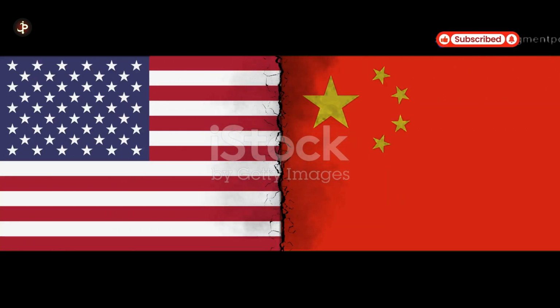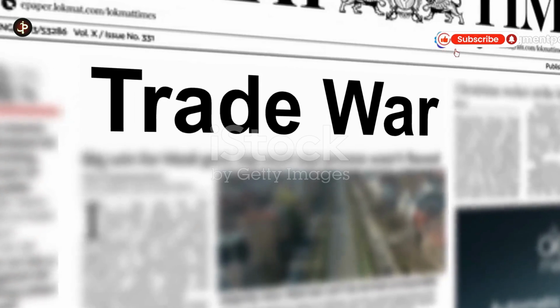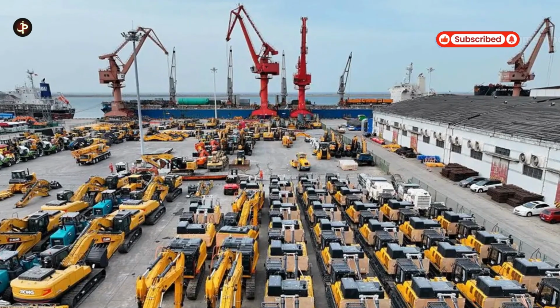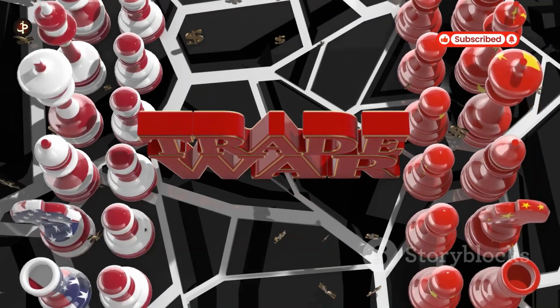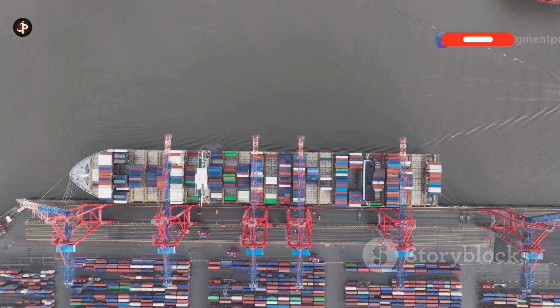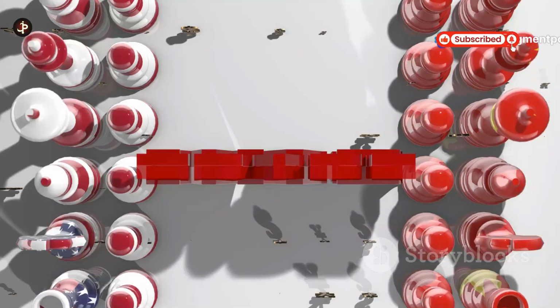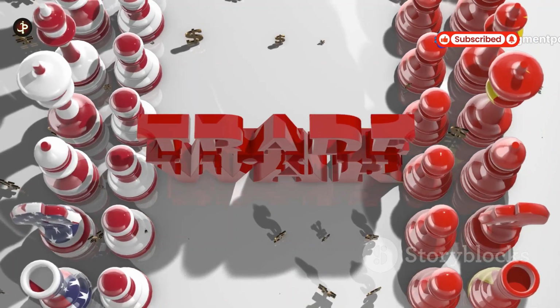The United States and China are locked in a trade war. This conflict has been simmering for years. It has now escalated dramatically. At the heart of the dispute is a massive trade imbalance. The US imports far more from China than it exports. This has led to a significant trade deficit for the US.